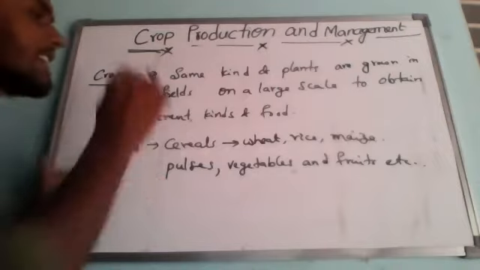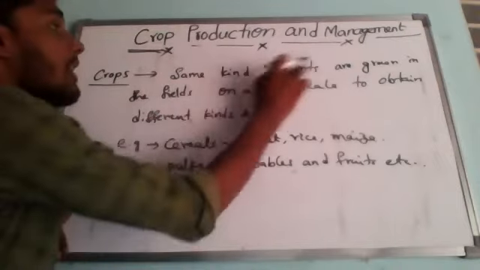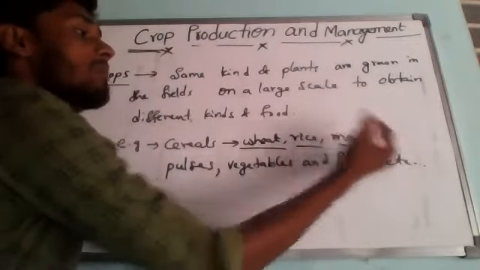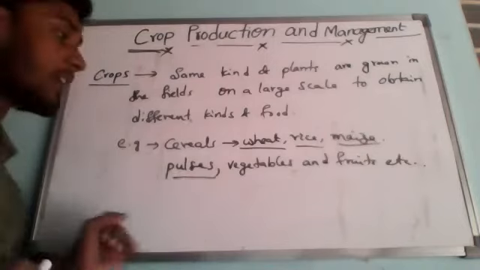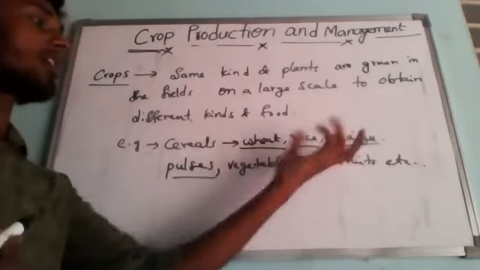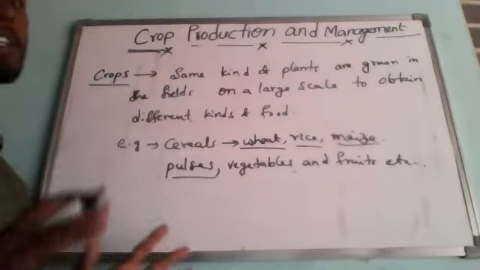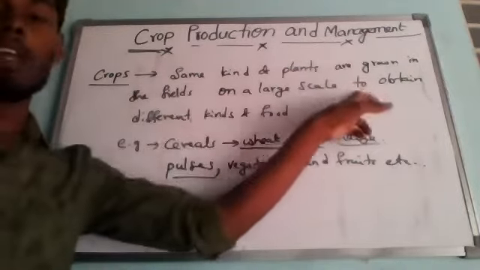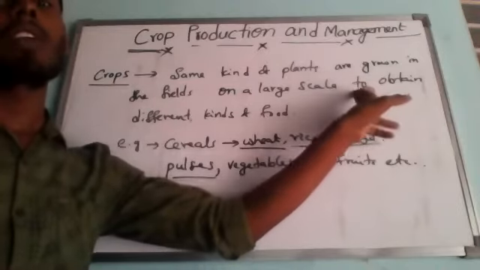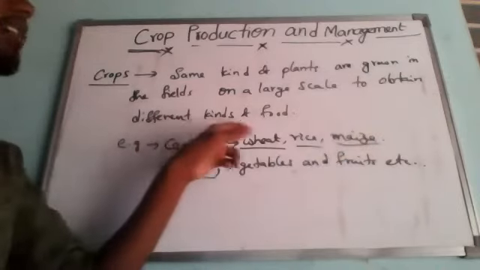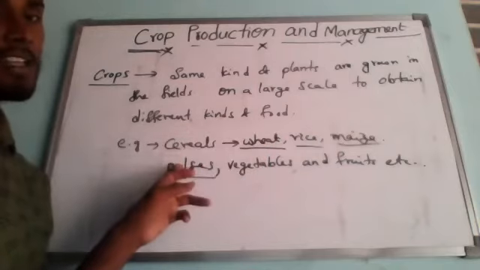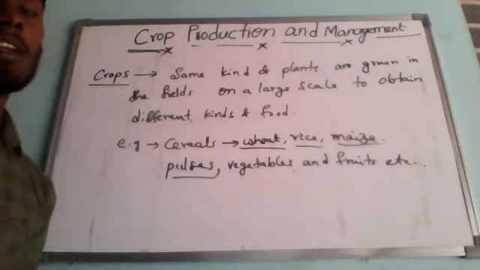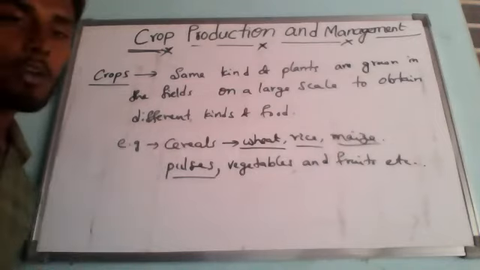When you are cultivating any kind of same plants, maybe a wheat plant, or a rice plant, or a maize plant, or some kind of pulse plant, or one kind of vegetable, or one kind of fruit. If the same kind of plants are grown in the fields on a large scale to obtain different kinds of foods like cereals, pulses, vegetables and fruits, it is called a crop.